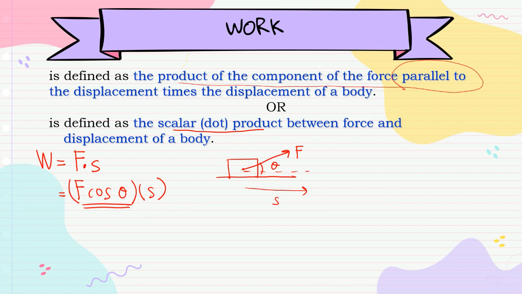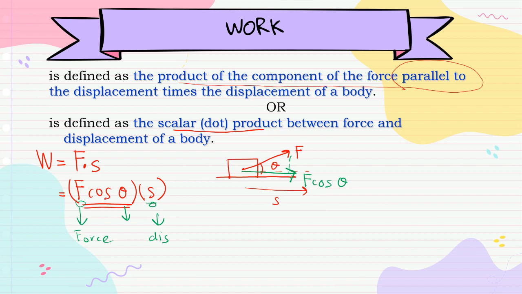Sekarang kita tengok pada gambar rajah ini. Kita nak cari F yang selari dengan S, adalah F pada komponen X. How can we resolve F to component X? F cos theta. That's why the formula for work done is F cos theta times S, where F is force, theta is the angle between F and S, and S is the displacement.